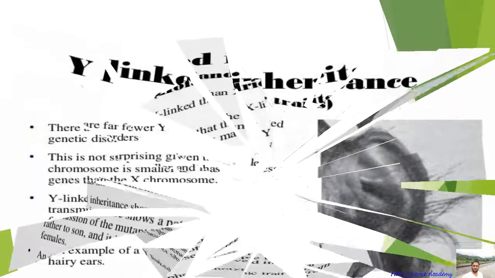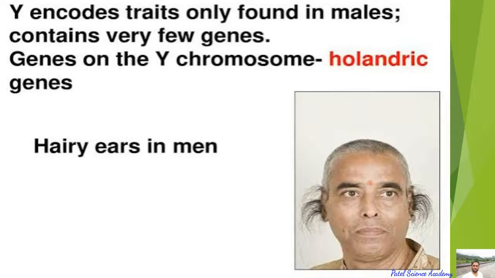So this condition is called the hypertrichosis condition, which is because of the presence of Holandric genes on the Y chromosome. You can also see here that Y encodes traits found only in the male and contains very few genes, and these genes on the Y chromosome, also called Holandric genes, make the hair appear on the ear pinna. You can see it here.